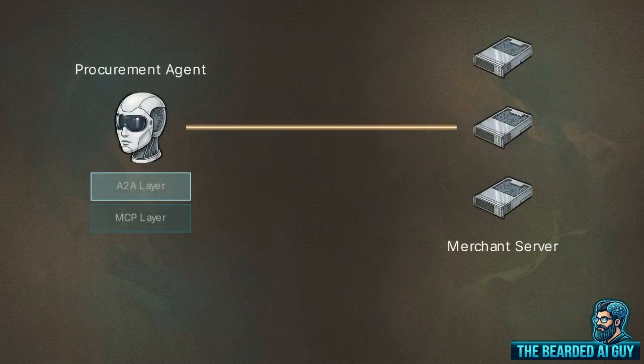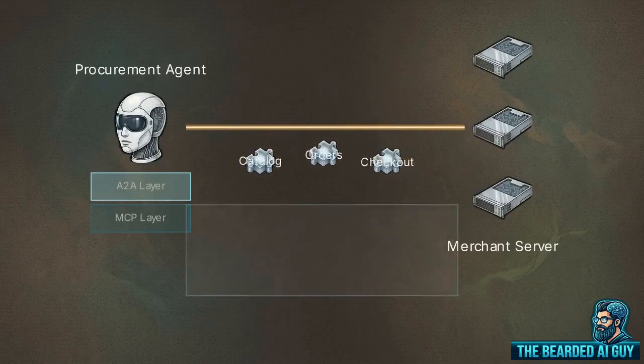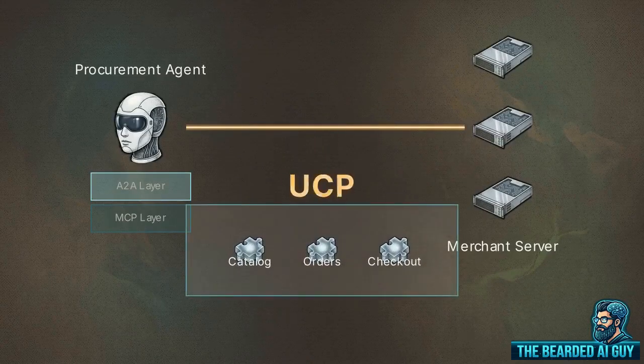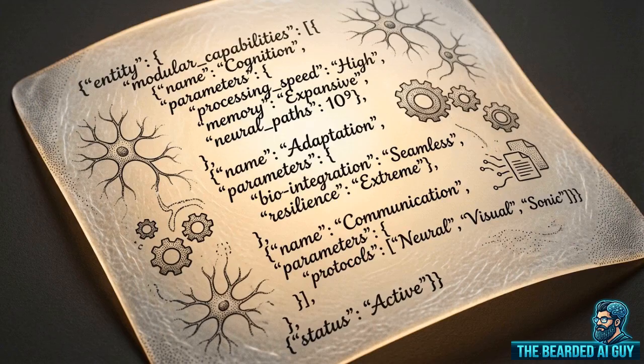This complete architecture diagram illustrates our final layer. We utilize UCP, the Universal Commerce Protocol. UCP is a standardized transaction layer designed explicitly for programmatic, non-human entities to execute commerce. Similar to A2A, the commerce agent begins with discovery. It pings the merchant server at /.well-known/ucp to read the exact supported rules of engagement for that specific storefront.